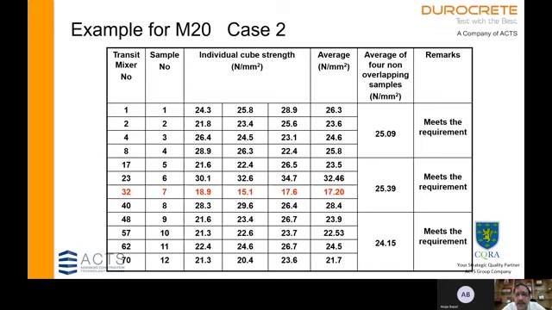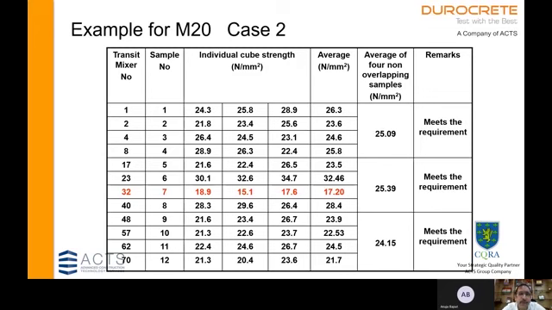And the average of 4 samples is 25.39. Again, that meets the requirement. So again, in the last group also, all the samples are meeting the requirement, individual samples, and the group as a group also they are meeting the requirement. So in this case, we find that overall concrete meets the requirement.